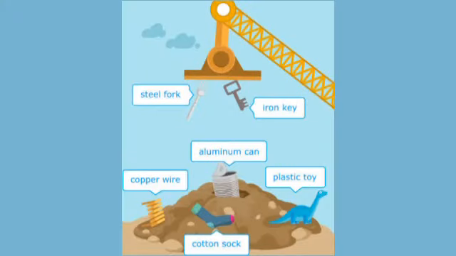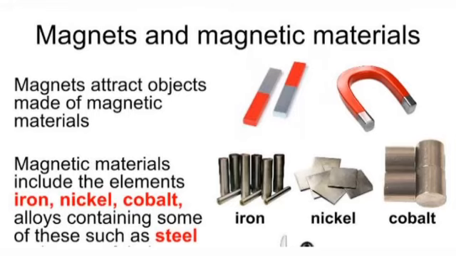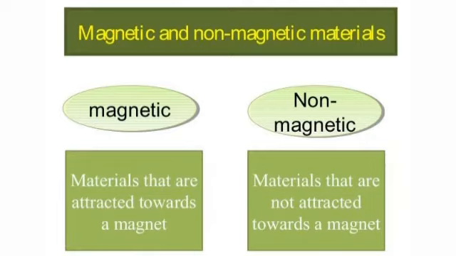How will you find a magnet from among the various articles given to you? First, we shall bring a bar magnet's pole near both ends of each object given. If there is attraction at both ends, then we understand that the object is not a magnet, but a magnetic substance such as iron, nickel or cobalt. If there is no attraction at both ends, then we identify it as a non-magnetic substance.